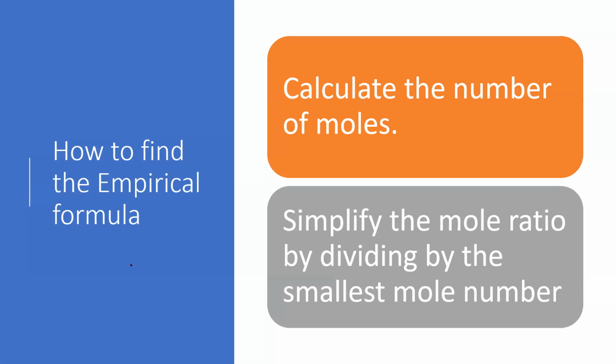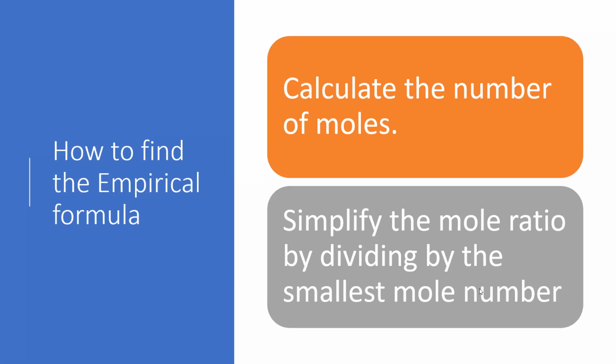Now, sometimes we're not going to be given the molecular formula. Instead, we're going to be given data, and we have to find out what the empirical formula is. And there's really 2 main steps to this. The first step is we want to calculate the number of moles. Like maybe a sample has 35 grams of barium and 10 grams of fluorine, and we're going to say, well, what is the empirical formula? Well, our first step is we have to convert any grams that we're given into moles of each atom. So that's step 1. And then step 2 is we want to take the smallest mole number and divide all of the other moles by that.